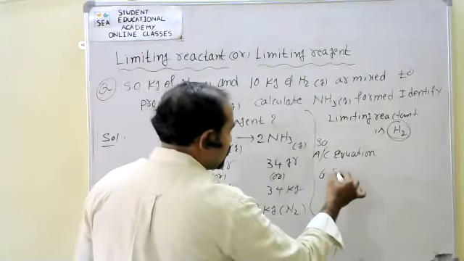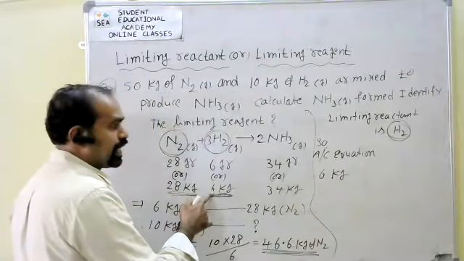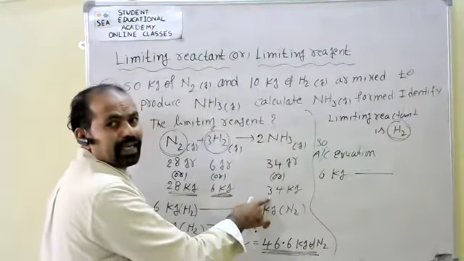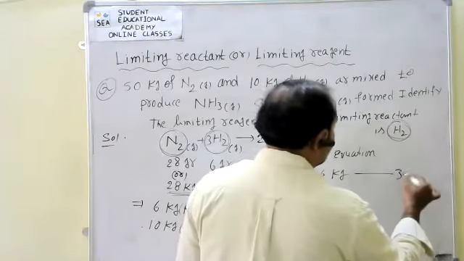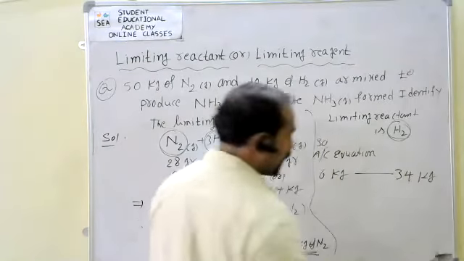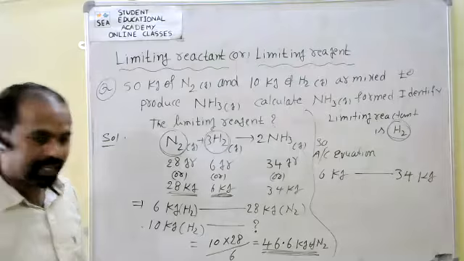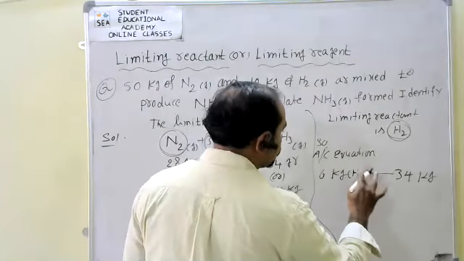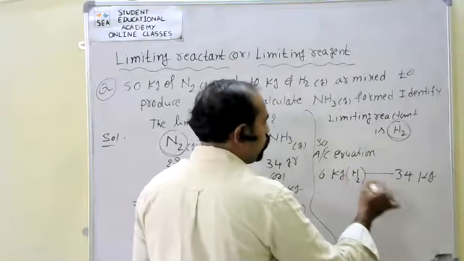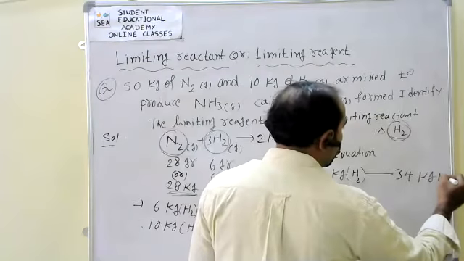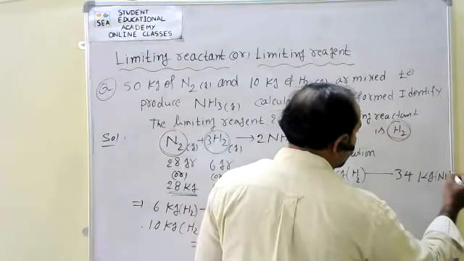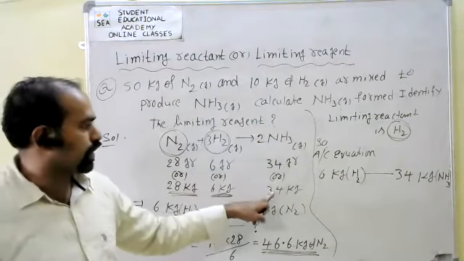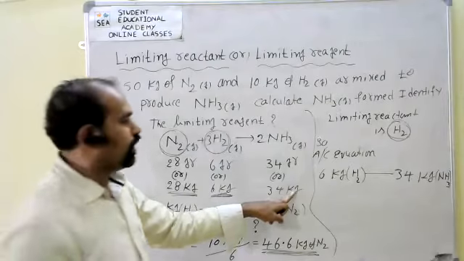See, 6 kgs of hydrogen produce how many kgs of ammonia? 34 kgs of ammonia. According to the equation, 6 kgs of hydrogen produce 34 kgs of ammonia. Any problem here?